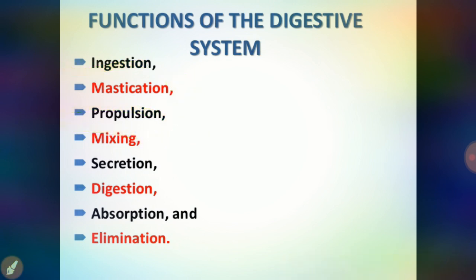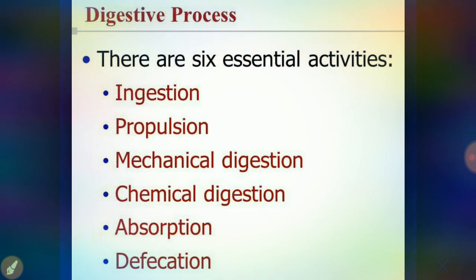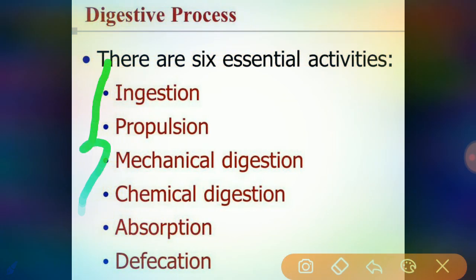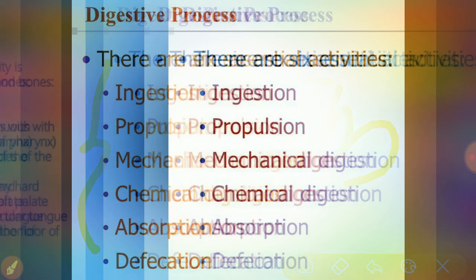Okay, so here the secreting, both exocrine and endocrine secretions. Digestion, absorption and elimination we have seen. These are the essential activities, the essential functions of the digestive process, so they may ask for 5 marks: ingestion, propulsion, mechanical digestion, chemical digestion, absorption and defecation.